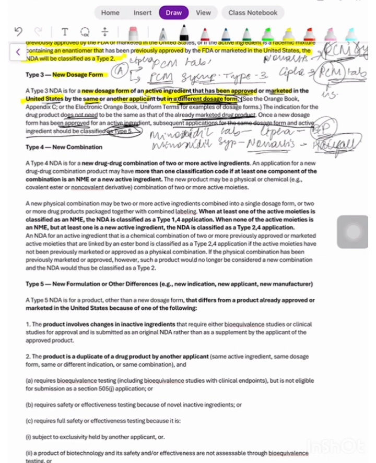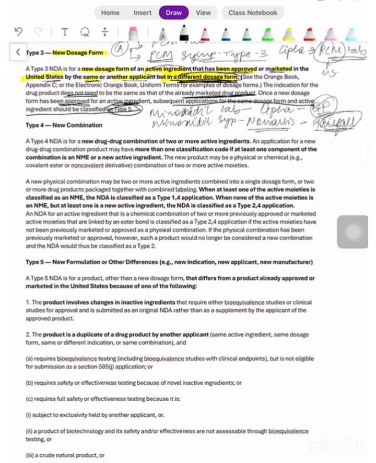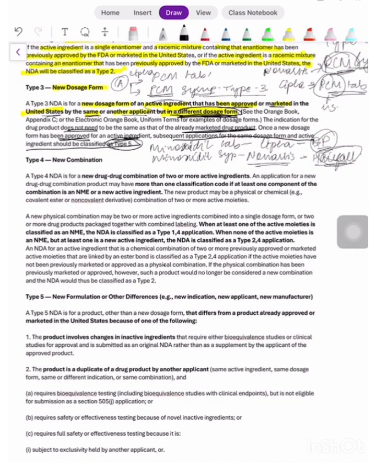Now, a subsequent application for the same dosage form and active ingredient should be classified as type 5. So if some other person comes and says that they want to launch minoxidil syrup having the same dosage form and same active ingredient, that will not be considered under type 3, but will be considered under type 5, which we'll study in the coming one.